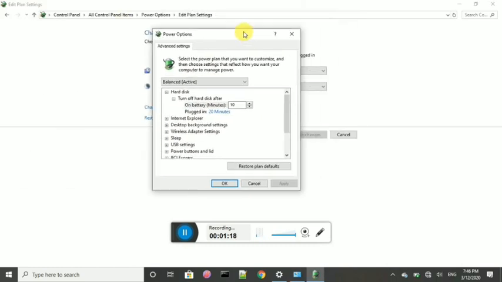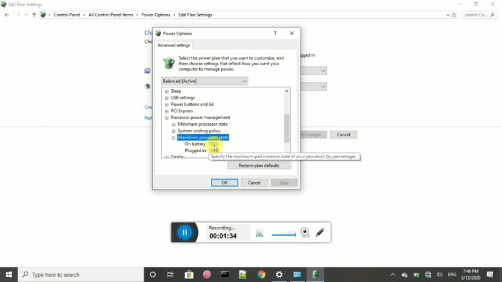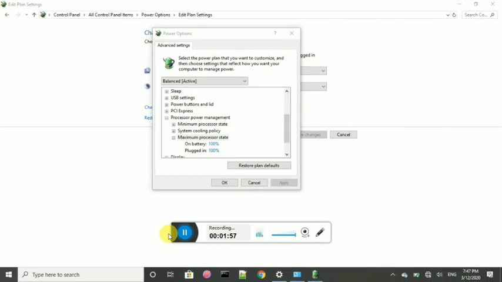A pop-up window opens, and you have to drag it down, and you can see there is a setting about processor power management. So we have to manage the maximum processor state, so it's about 100. I have done this task already, so it's 100%. If you have a lower percentage on battery and plugged in, say 75, 78, anything else, you have to put it at 100%.